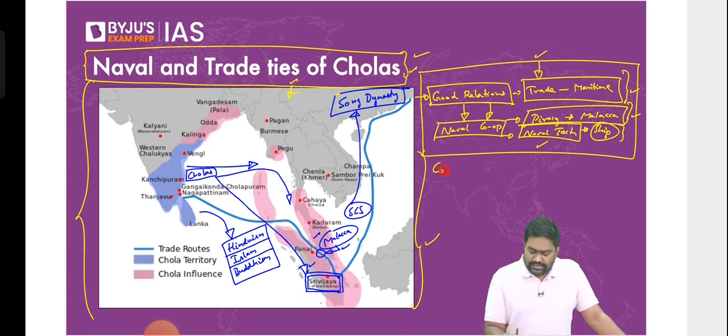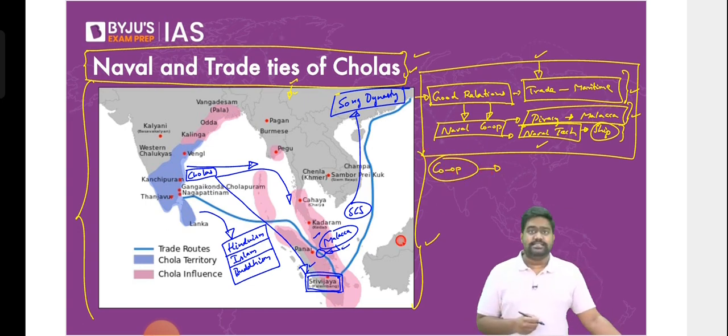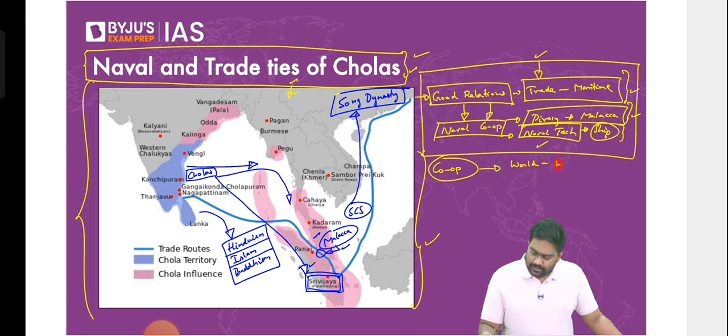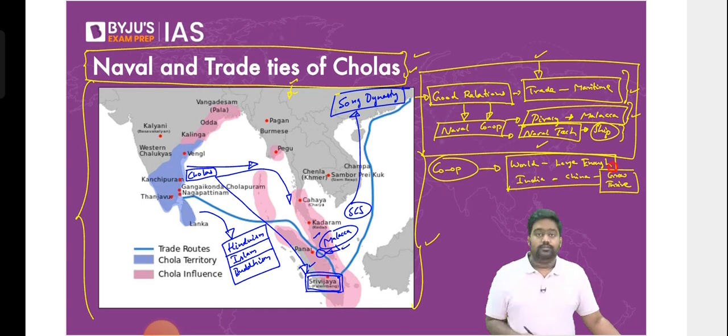There are many areas where we can still work together, where we can cooperate. And as former Prime Minister Manmohan Singh stated once, the world is large enough to accommodate both India and China. Both India and China can grow, can thrive together. We need not be against each other. This is a lesson we can learn from history. Those who don't learn lessons from history are bound to commit mistakes again and again. Our history offers us a very vital lesson, a key lesson for today's relations.